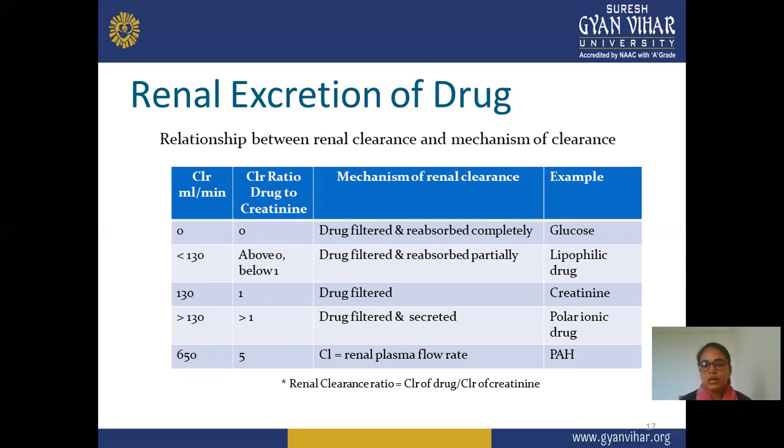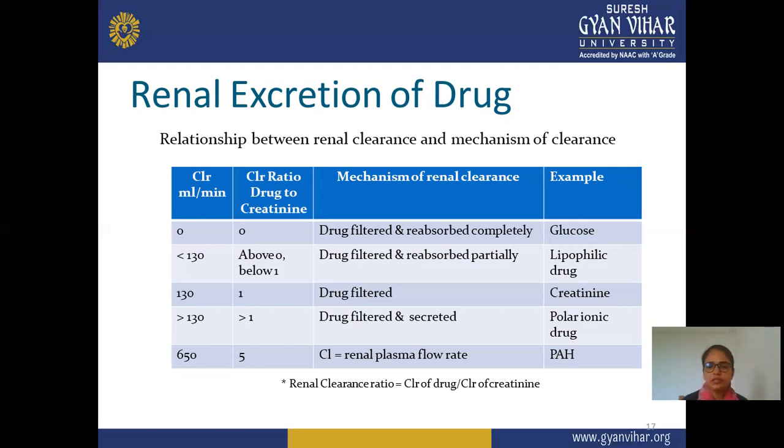Next, clearance is 130 and the ratio is 1; the drug is only filtered, and an example is creatinine. If clearance is more than 130 ml per minute, the ratio is more than 1, and the mechanism is that the drug is filtered and secreted. An example is a polar ionic drug. And if clearance is 650, then the clearance ratio is 5, and the mechanism is clearance at renal plasma flow rate. An example is PAH.